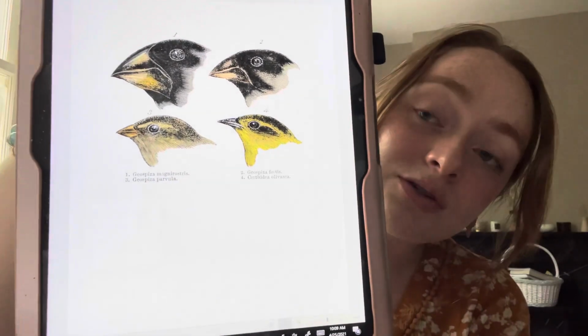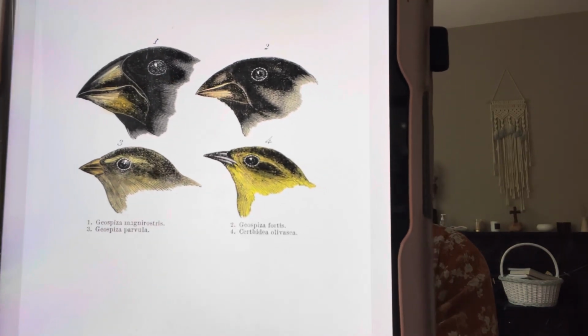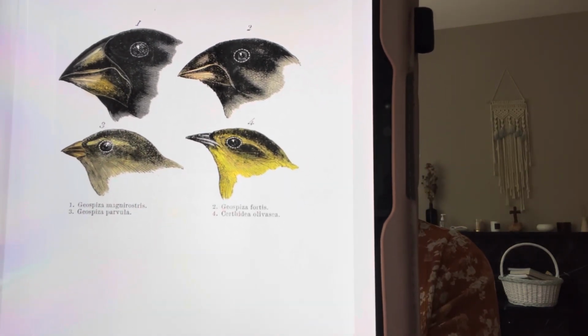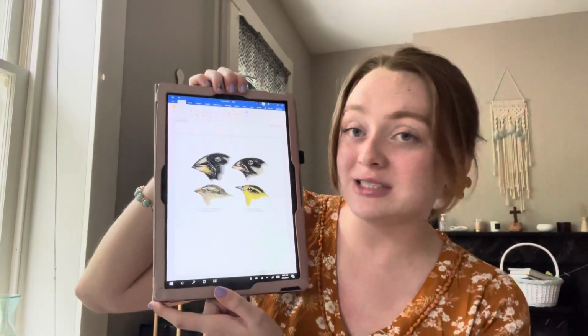Now, all of these birds are called finches. Can you see something that's different about each of their features? Right. All of their beaks have different sizes and shapes for different uses. These animals adapted over time on different parts of the island so that they could eat and adapt to their environment. Due to weather changes, food resources may have been going scarce, and they just had to adapt to what was going on around them.